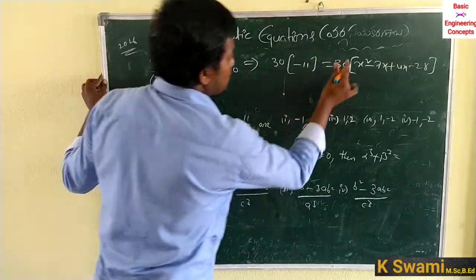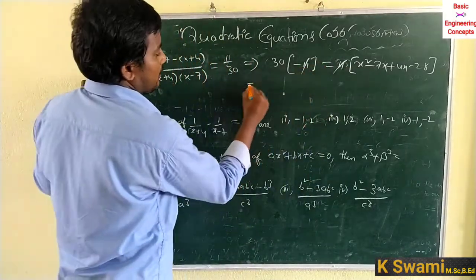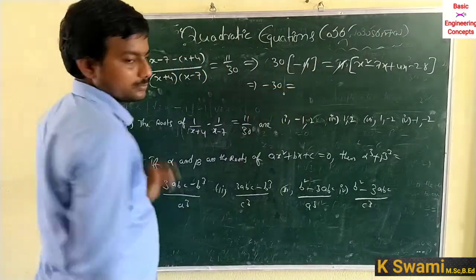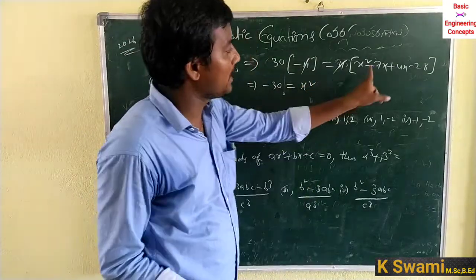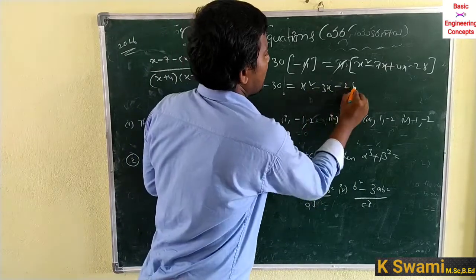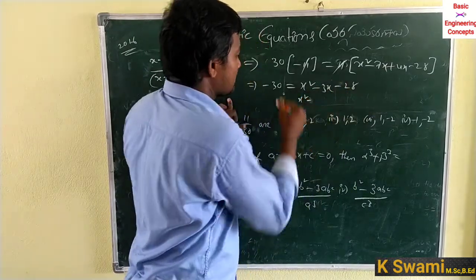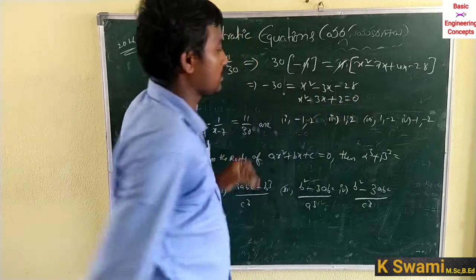So into 11, so 11 cancels with the remaining minus 30 is equal to x square minus 7x plus 4x minus 3x minus 28. x square minus 3x plus 2 is equal to 0.